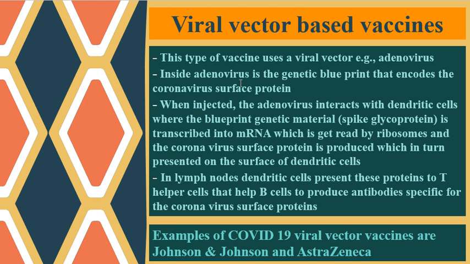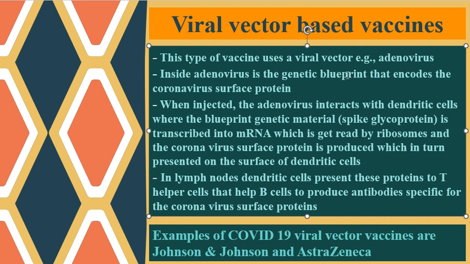Inside the adenovirus is a genetic blueprint that encodes, taking coronavirus as an example, the coronavirus spike protein, the spike glycoprotein.